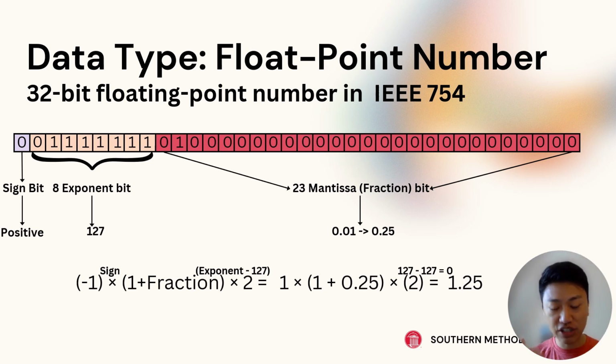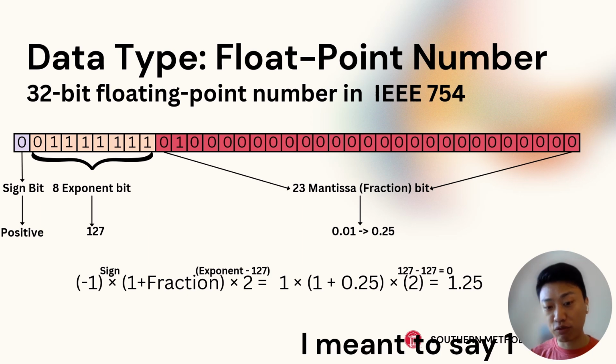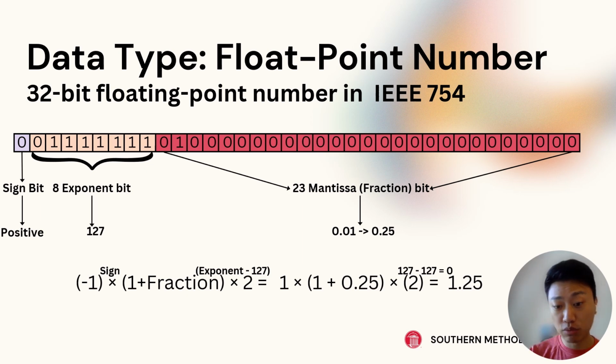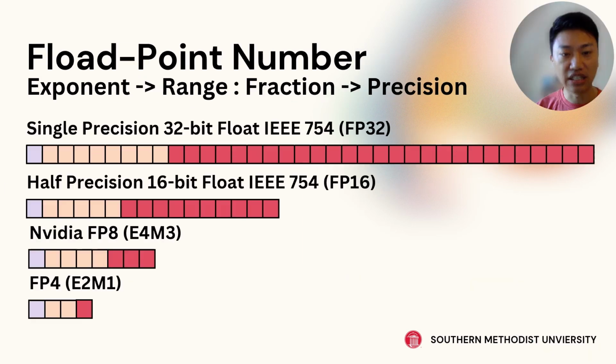If we want to decode this number on the screen into an actual number, we take the formula below: negative 1 to the sign, which is 0, so that's 1. Then 1 plus the fraction, which is 0.01 in binary, or 0.25 in decimal. And times, because it's all binary, 2 to the base, the exponent minus the bias. For 32-bit, the bias is always 127, so the exponent term is 0. So this whole number actually represents 1.25. I just want to showcase how those things are read.